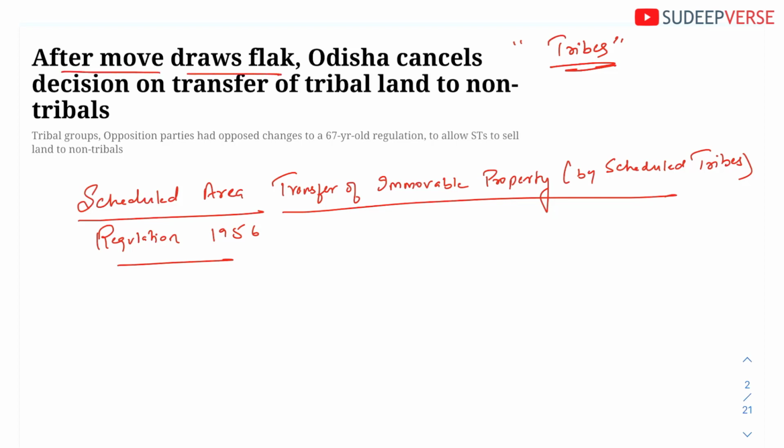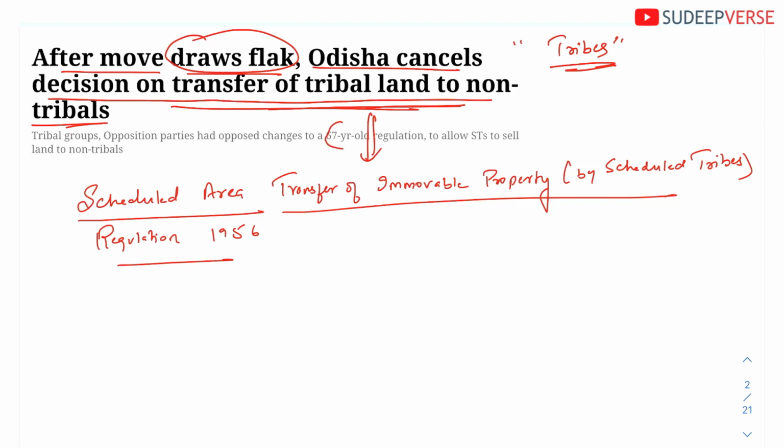After Mu draws flak, Odisha cancels the decision to transfer the tribal land to non-tribals. Okay, so there was a decision to transfer the land from tribals to non-tribals. However, this has been withdrawn. Now, what are they talking about? The act that they are talking about, the 67-year-old regulation, is the Scheduled Area Transfer of Immovable Property Regulation 1956.